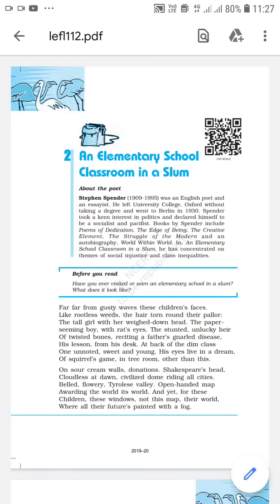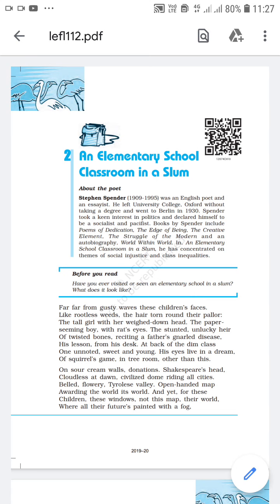Hello students, today we are going to start the second poem of Flamingo, and the name of the poem is An Elementary School Classroom in a Slum, written by Stephen Spender. This is a very beautiful poem, and the main theme of this poem is social injustice and class inequalities. This poem is also an attack on those people who are exploiting the weaker section of the society. So now let's start the poem.